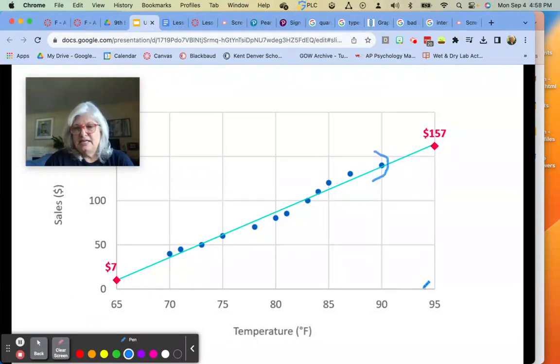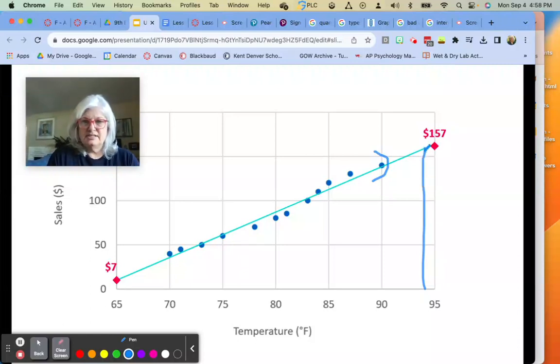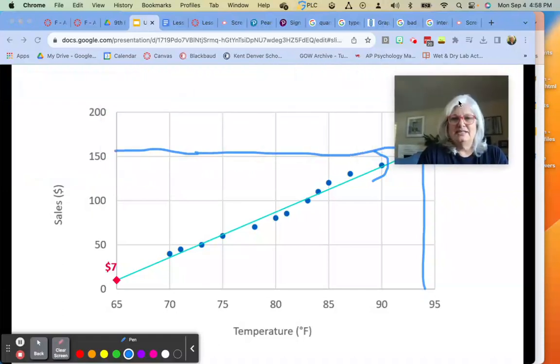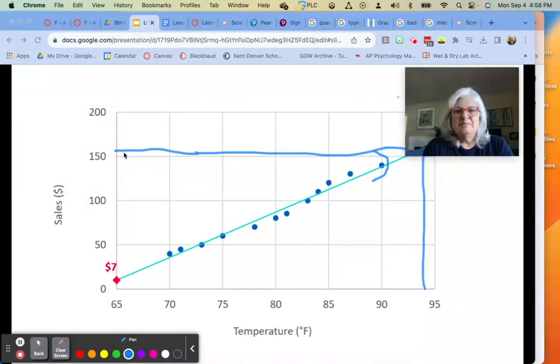So if I'm trying to say 94, I would draw a line up to where it crosses that best fit line or the trend. It's really hard for me to draw a straight line, so bear with me. And I would draw a line across. Now you can't see it because my face is in the way, but my sales would be hopefully around maybe what, $158. That's extrapolating because it's outside our data.